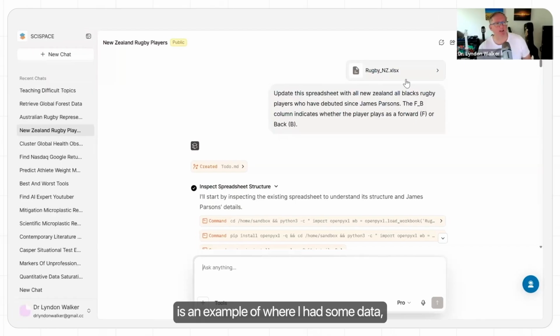So this one's an example of where I had some data, but not all the data. The data I wanted was public, and then I wanted to do analysis as well. So I've got my spreadsheet. This is the date of births of New Zealand rugby players. This is public information, so no worries about any of the ethics and the data governance.